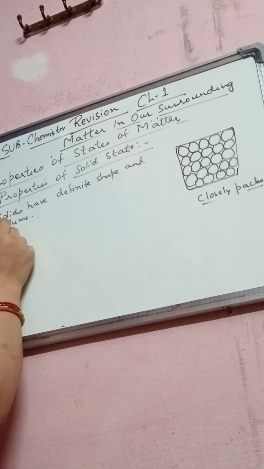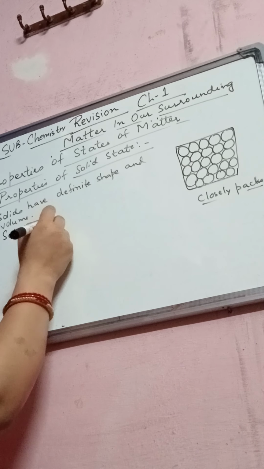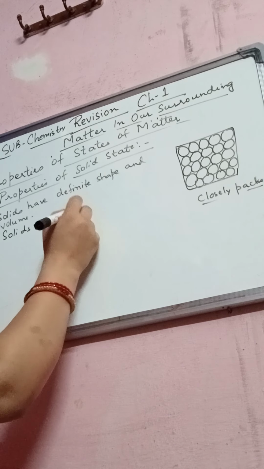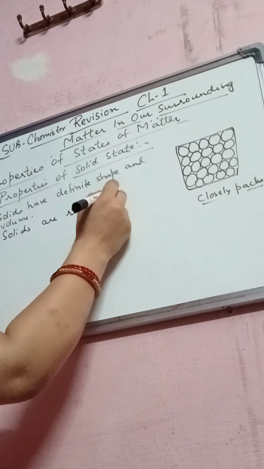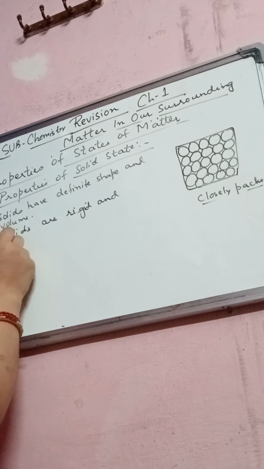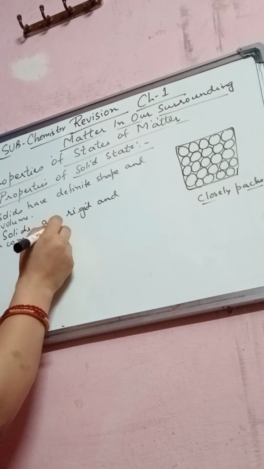Number two, solids are rigid and incompressible. Right, students?